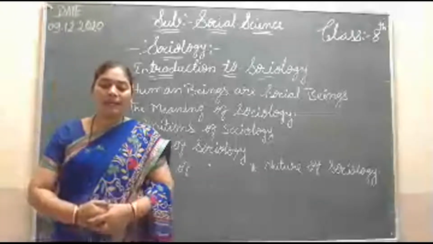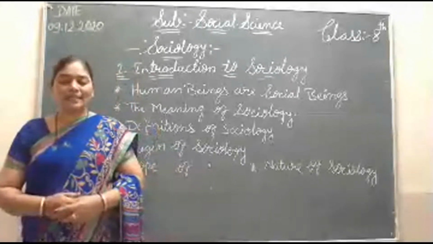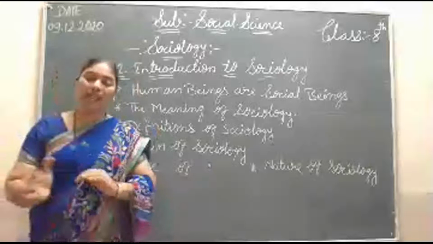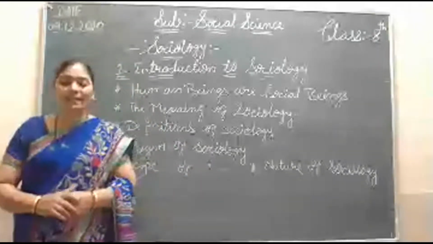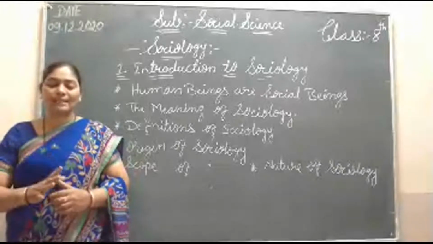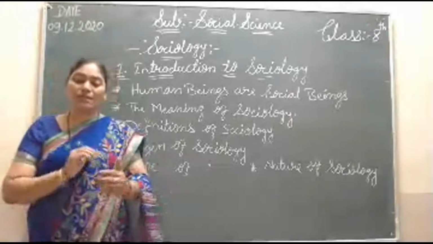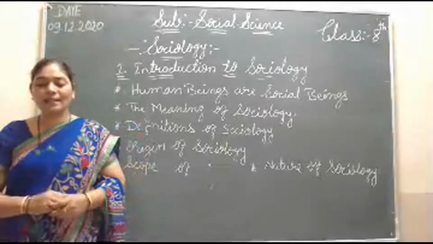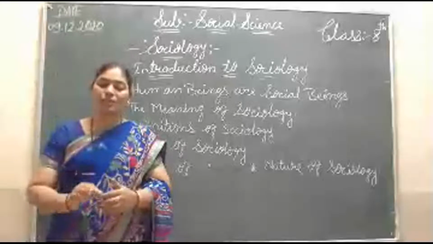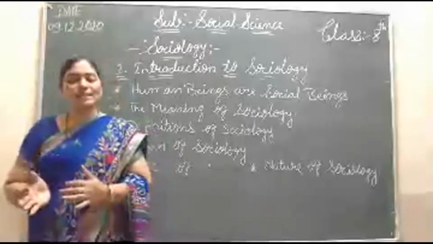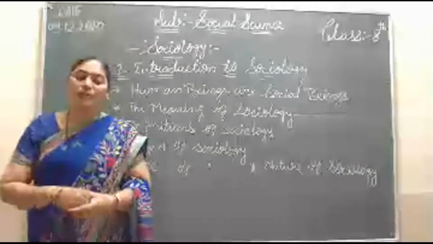Then, the interrelationship between sociology and other social sciences. How are sociology and the other sciences interrelated? Sociology is the youngest among all the social sciences, as I told before. It has its own field of study and also has an interrelationship with the other social sciences.